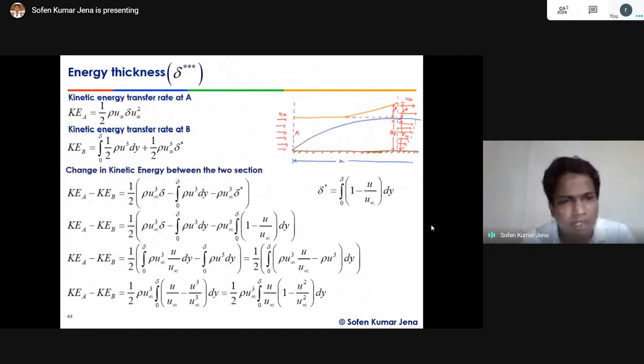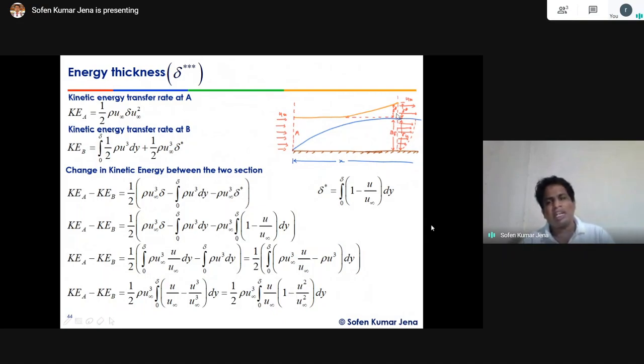Similarly, we are now going for the kinetic energy. We are going to find out what amount of kinetic energy changes because of the boundary layer growth. Just as in the momentum case, half into the mass flow rate, half into rho u infinity into delta, represents the mass flow rate, and mass into u infinity square is the kinetic energy. This is the energy thickness, meaning kinetic energy. Rho u infinity delta represents the mass inlet at this position. When I multiply it with u infinity square and the half, this represents the kinetic energy at this section.